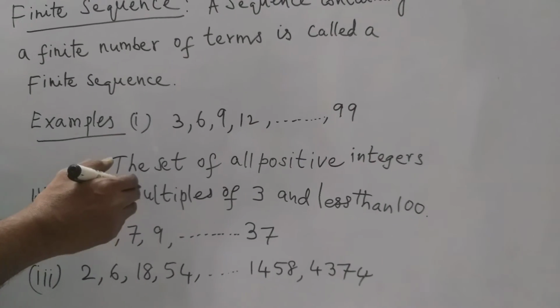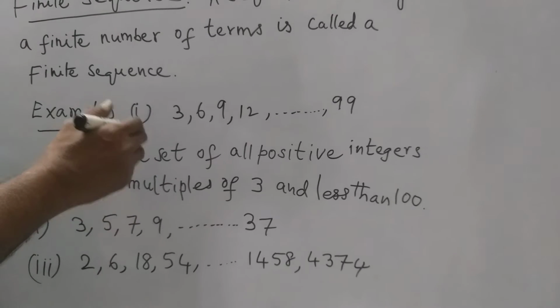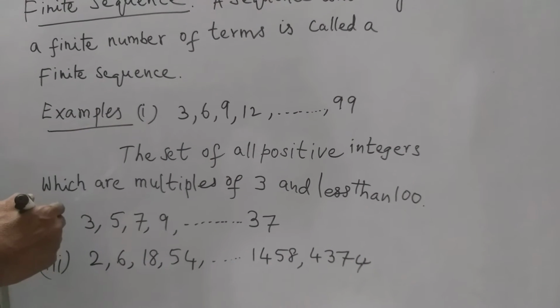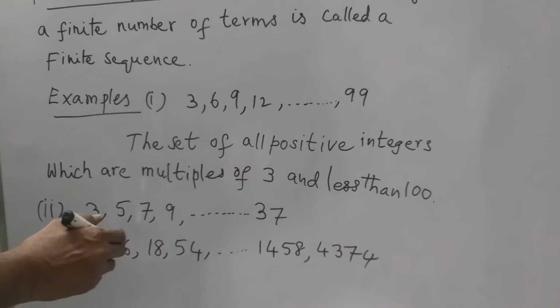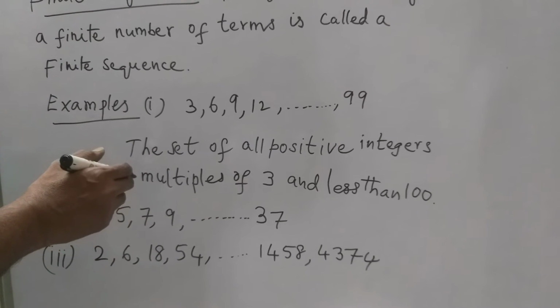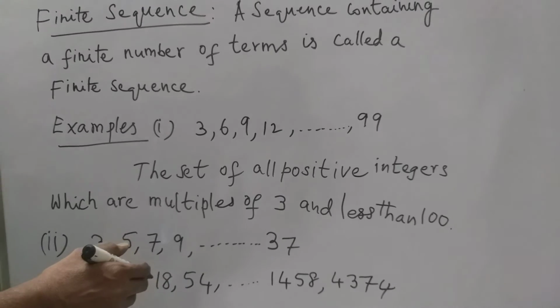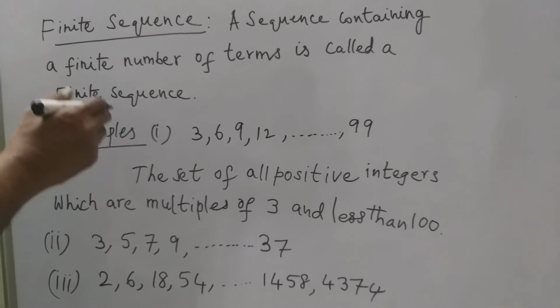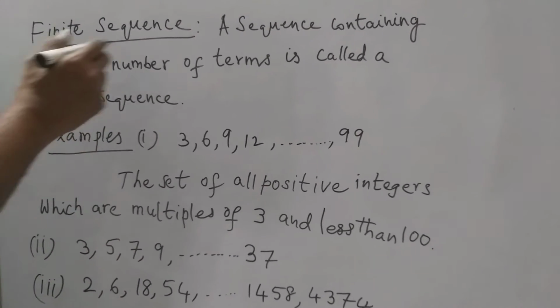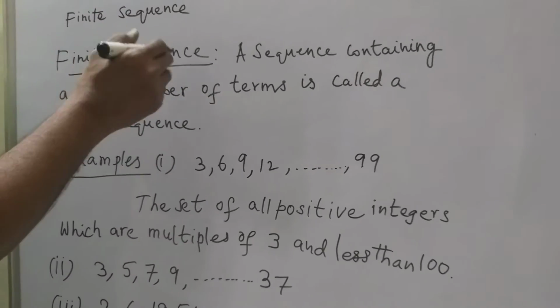All these are the examples of the finite sequence. First example, second example and third example. But all these three examples are following a certain rule or mathematical pattern. That is why we call it a finite sequence.